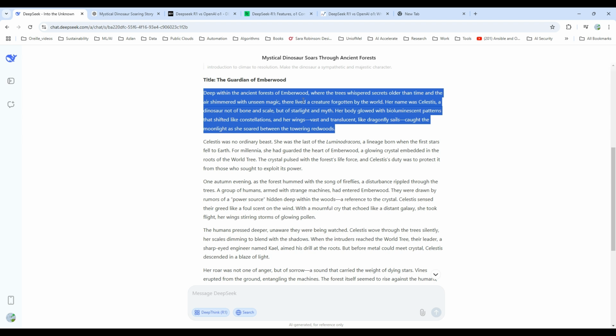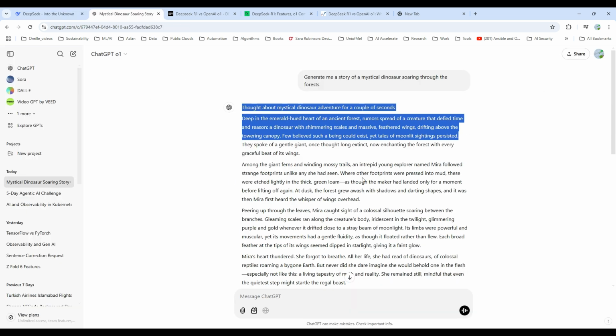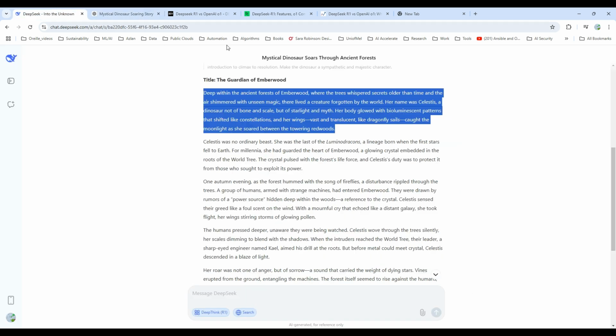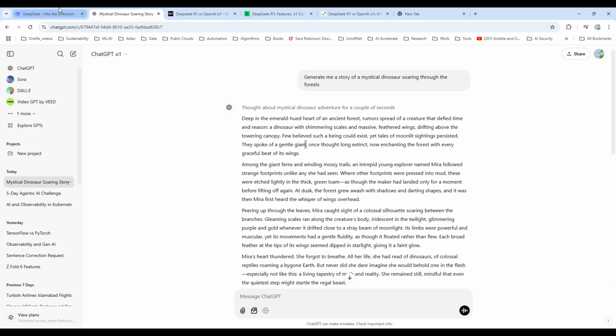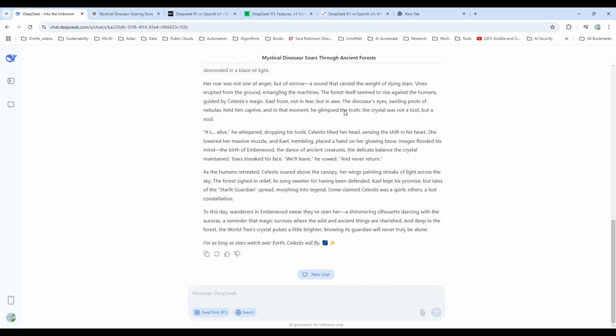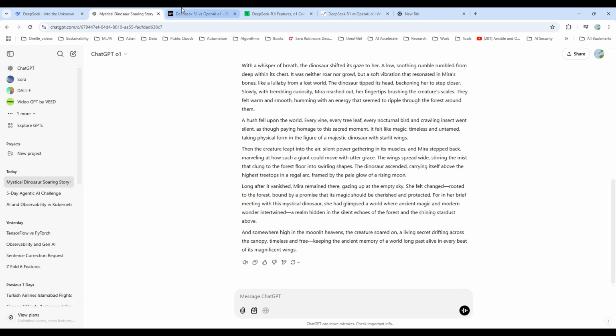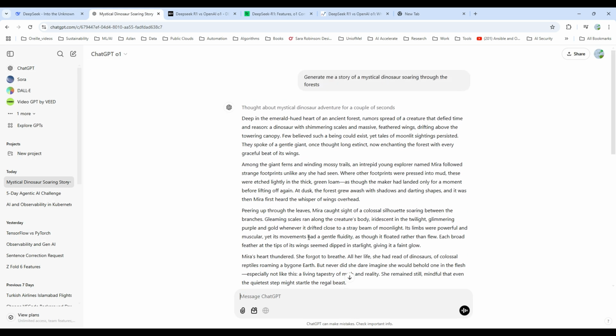But if you want yours to be more mystical and you want yours to feel more hidden, and you don't want your story to actually reveal the dinosaur truly yet, then you should go with ChatGPT because it gives you a sense of suspense. It really depends on yours, but for my case, I have to go with DeepSeek. Okay, it's really close.